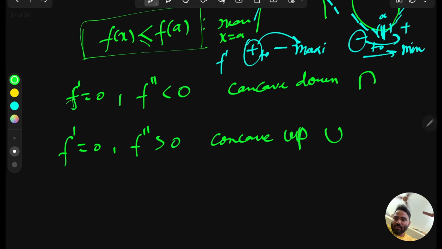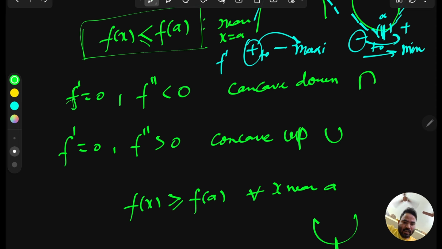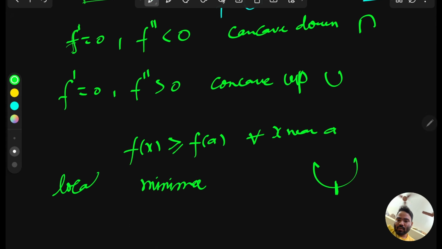And also the same, you can say by the definition: f(x) is greater than or equal to f(a) for every x near a, or you can say in the neighborhood of a. So if in every neighborhood of a the function has greater values, then this point will become what? Minimum point, means minima. Or since we are saying it locally, it will become local minima. So we will say this is local minima.